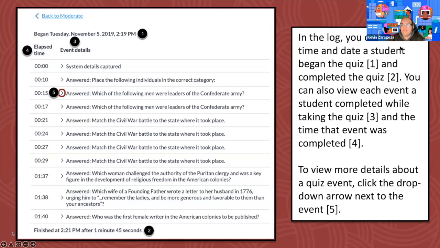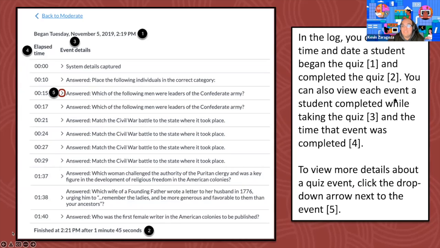In the log, you can view the time and date a student began the quiz. Up here at the very top, we have the number 1. The student began this quiz Tuesday, November 5th, 2019 at 2:19 p.m. And at the very bottom, we have when it was finished, which was 2:21 p.m., after 1 minute, 45 seconds.